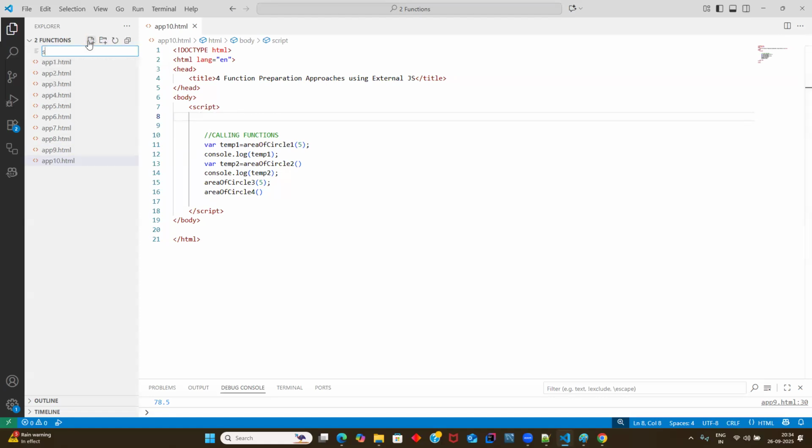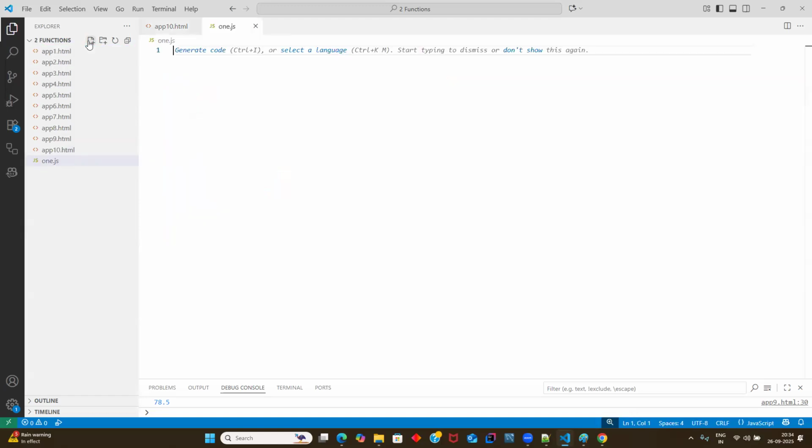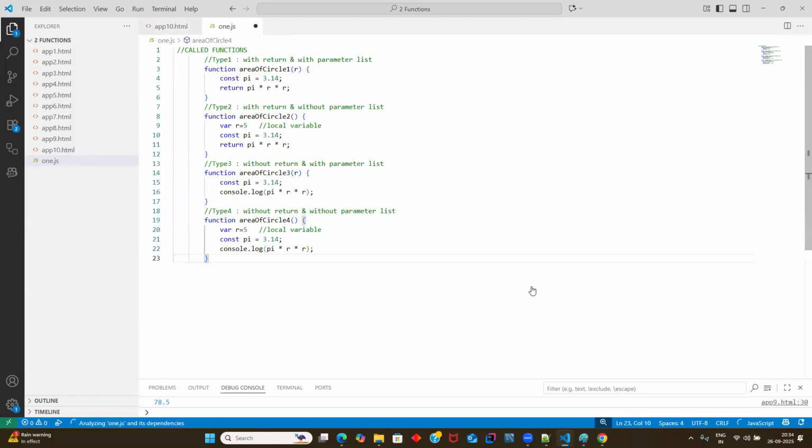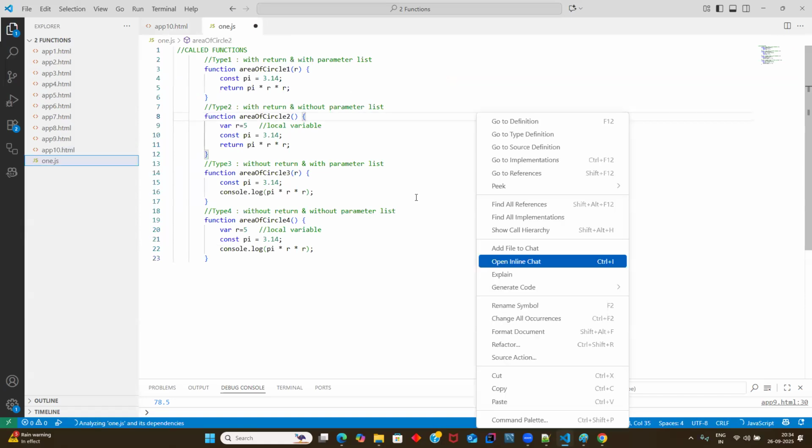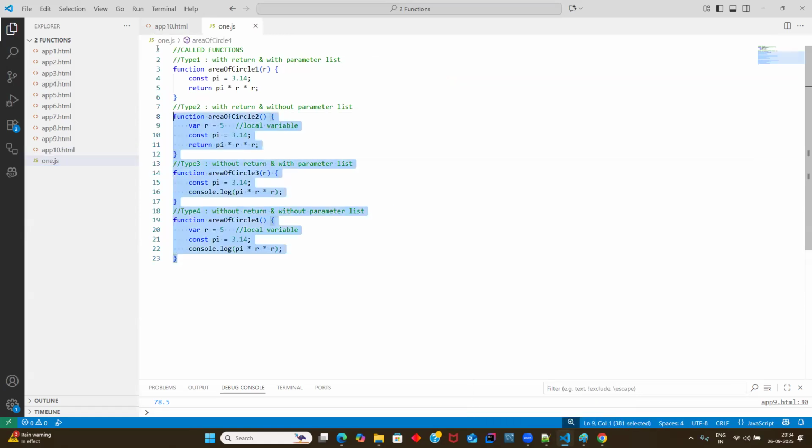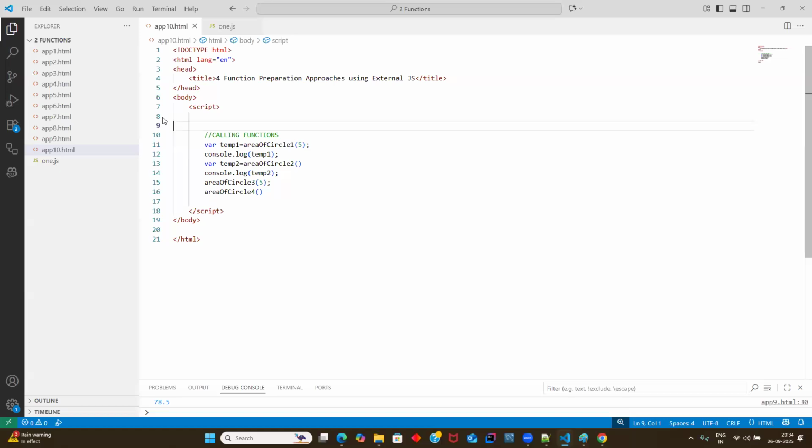The file name I was giving is 1.js, guys. And here you have to move only JavaScript code, like a programming language, like your C program, pure programming language code. No tags, pure JavaScript code you can write.